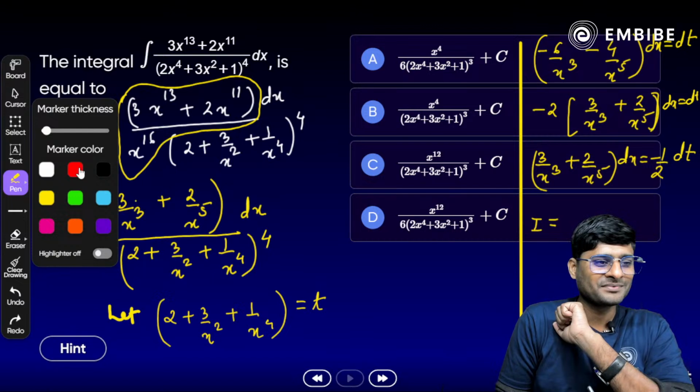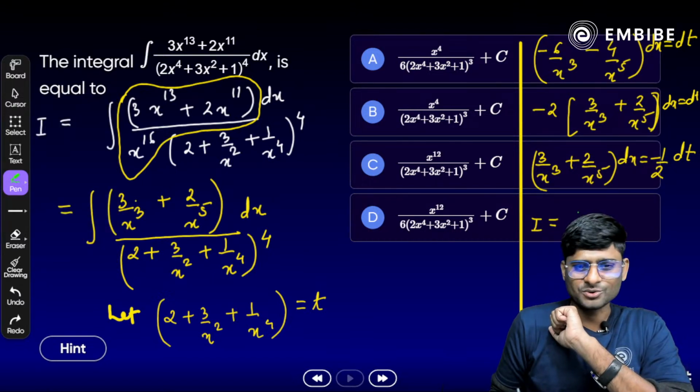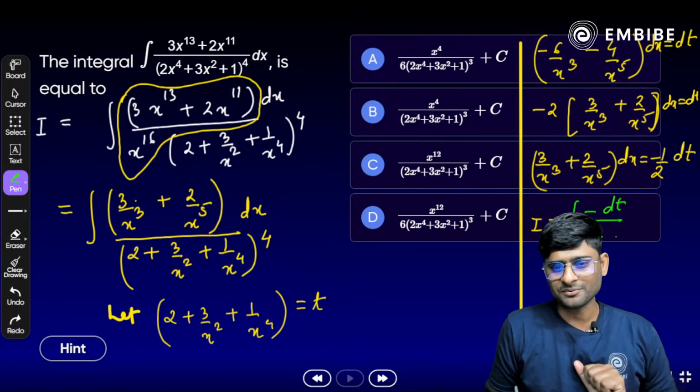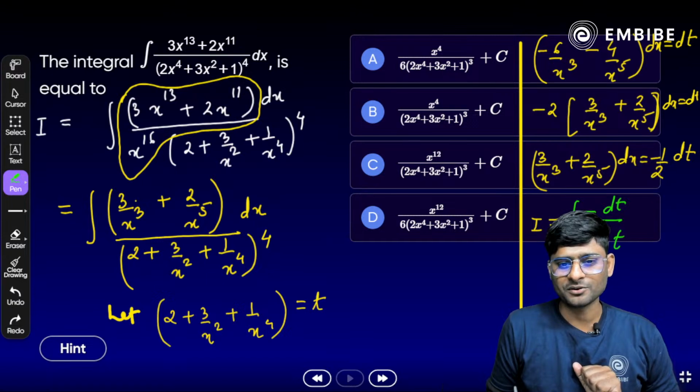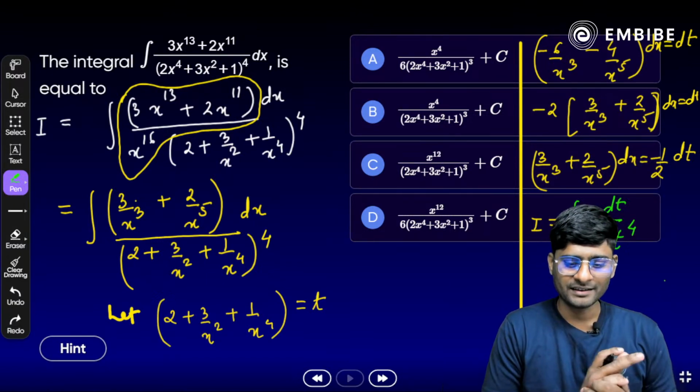What we get? Yes, question काफी easy हो चुका है. Integration, that should be what? Minus dt by 2. Yes, and inside the bracket what we have here? T raised to the power of 4 here. Try to solve it and give me the answer.